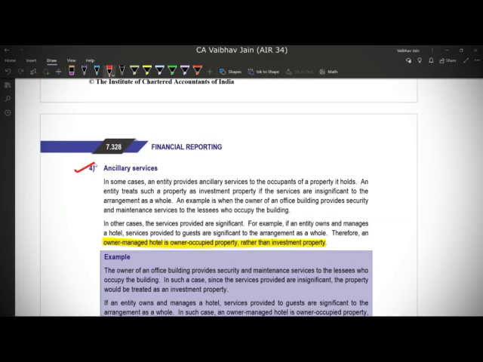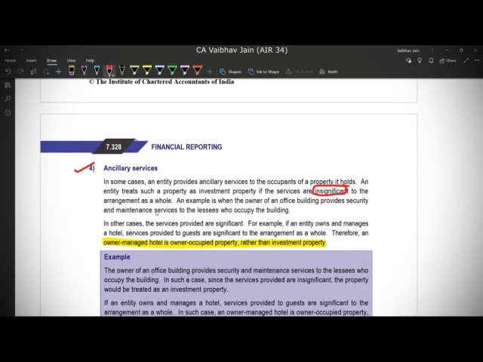For example, I have given a building on lease to someone, and that is an operating lease, and I am the owner of the property. In that case, when I see the conditions crudely, I can classify it as an investment property under Ind AS 40 because I own the property which I have given on operating lease for the purpose of earning rental income. Now supposedly, if I am providing some ancillary services, let's say repairing services or maintenance services along with the property, then in that case, if the service I am providing is insignificant, I can classify it as an investment property. So it says that an entity treats such a property as an investment property if the services are insignificant to the arrangement as a whole.